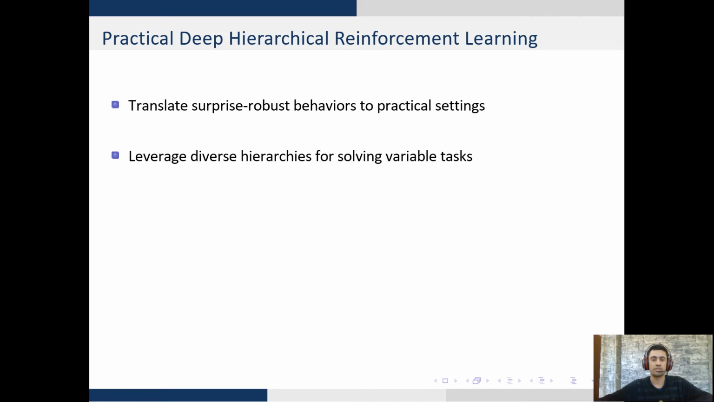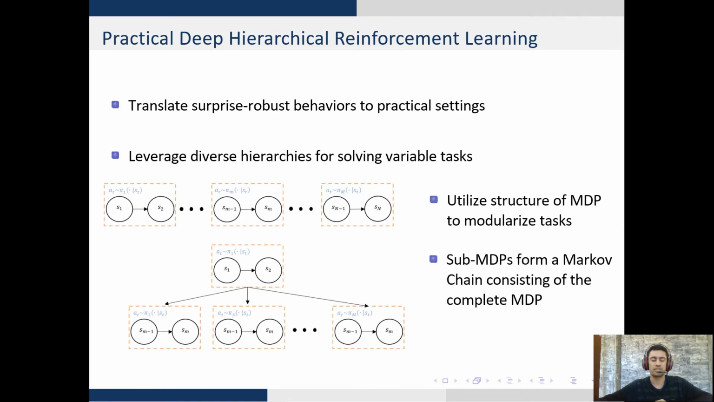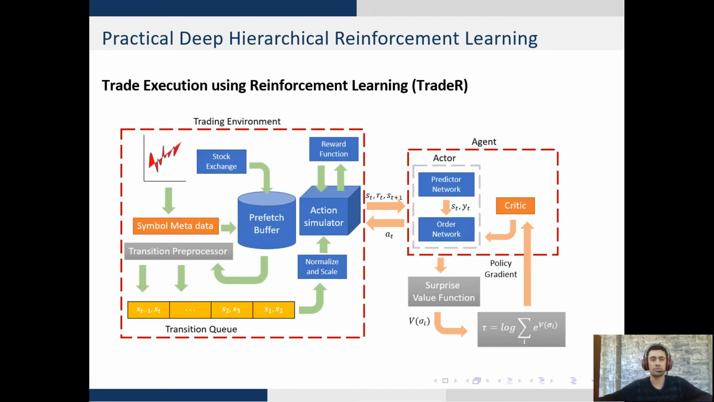To do this, we study the structure of the problem, which is the MDP. On top, you see that the MDP can be decomposed into a sequence of sub-MDPs which form a Markov chain. And on the bottom, you see that the MDP can be decomposed into a head-to-tail graphical model, wherein the parent node presents the initial MDP and child nodes present the subsequent sub-MDPs. Corresponding to our problem statement, we focus on the top sub-MDP structure since it readily extends to the practical reinforcement learning setting. Keeping this in mind, I introduce you to trade execution using reinforcement learning, or TRADER for short.